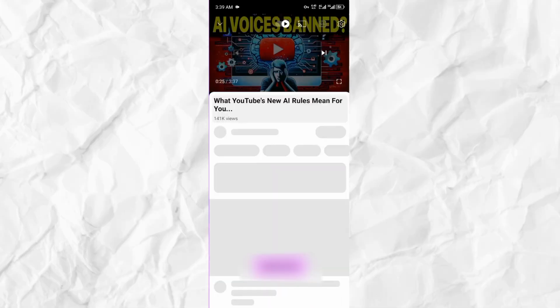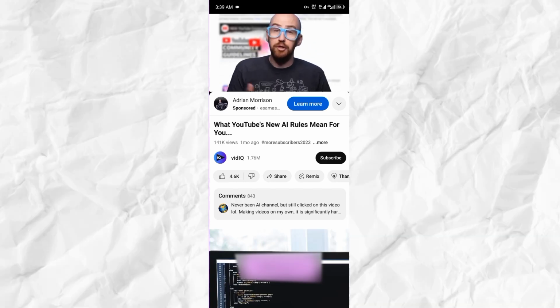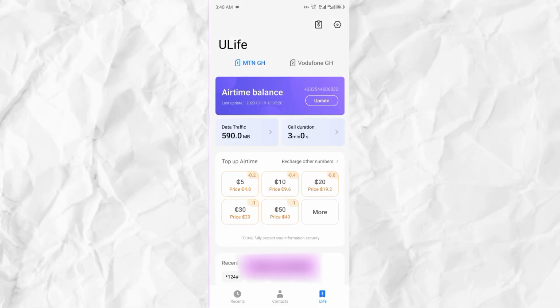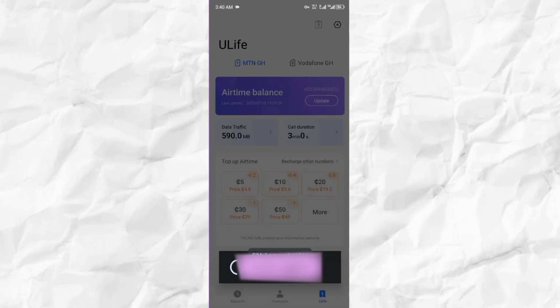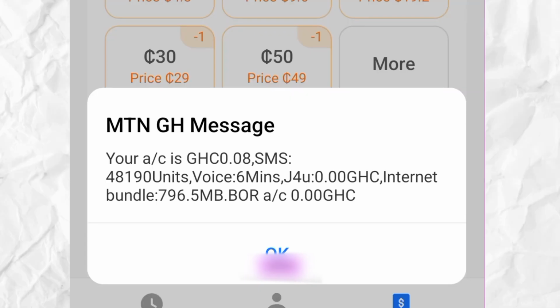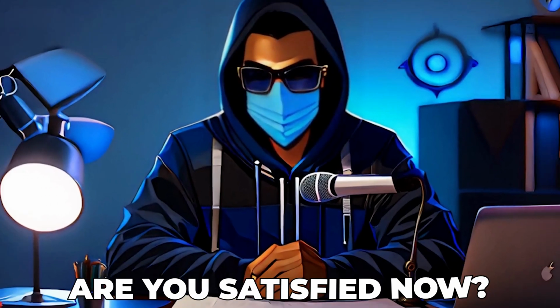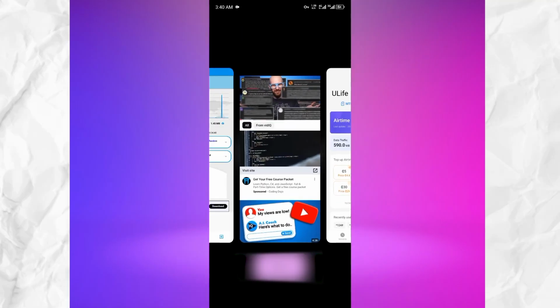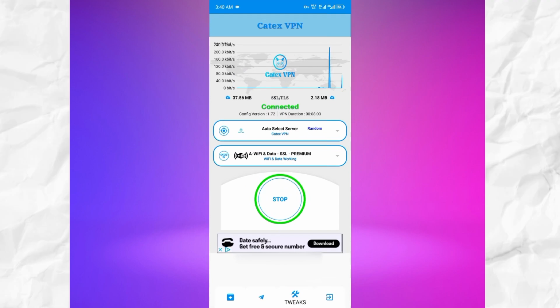So let's go and watch YouTube videos to test the connectivity and the speed and all that. And as you can see, it is smooth and great. Now don't forget, let's check my mobile data balance once again to see if the VPN touched my mobile data. Remember, it was 796.5 megabytes, and it still remains the same after watching videos on YouTube. Are you satisfied now? It claims it is unlimited, but I don't know where and when it's going to start misbehaving, if that is going to happen at all.